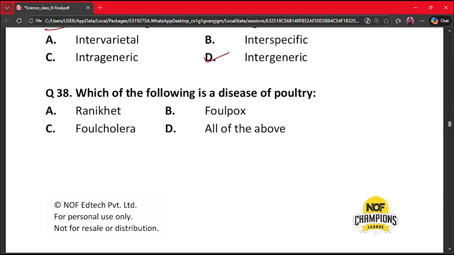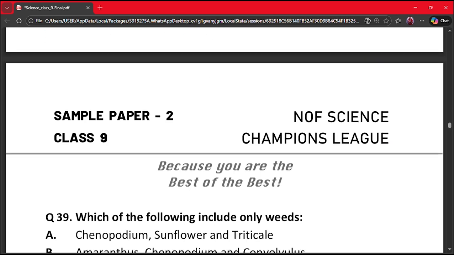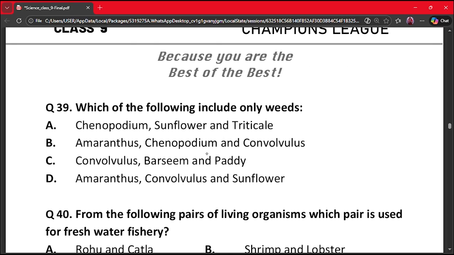Our next question is question number 38. Which of the following is a disease of poultry? A. Ranikhet, B. Fowlpox, C. Fowl cholera, and D. All of the above. Here the correct answer is all of the above, because all three A, B, C are diseases of poultry. Our next question is question number 39.